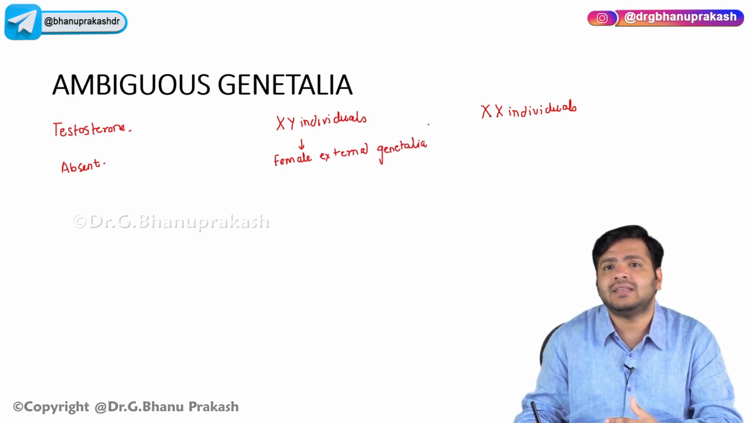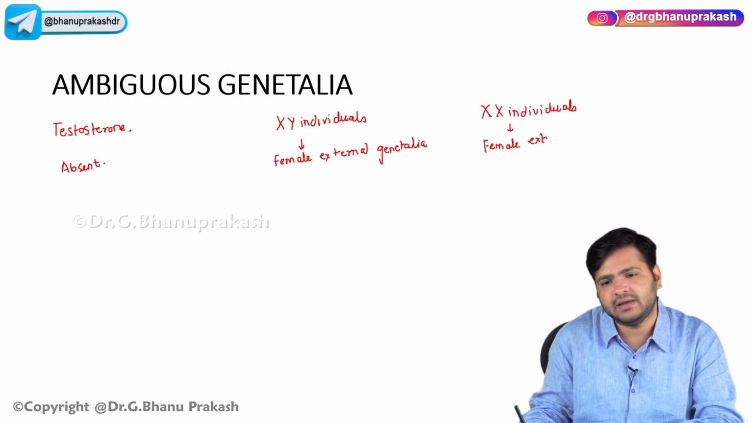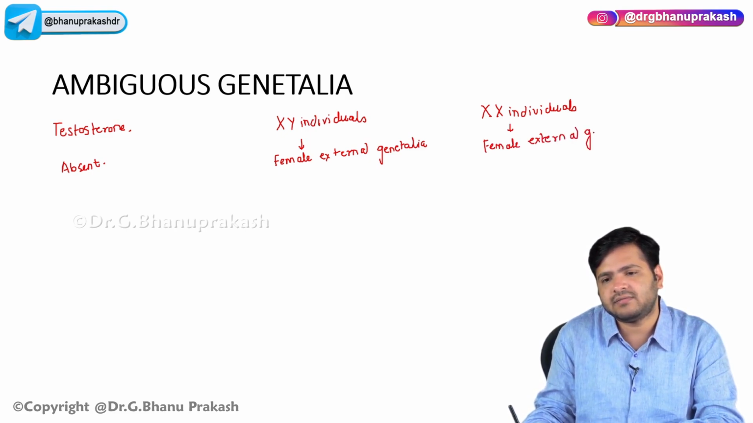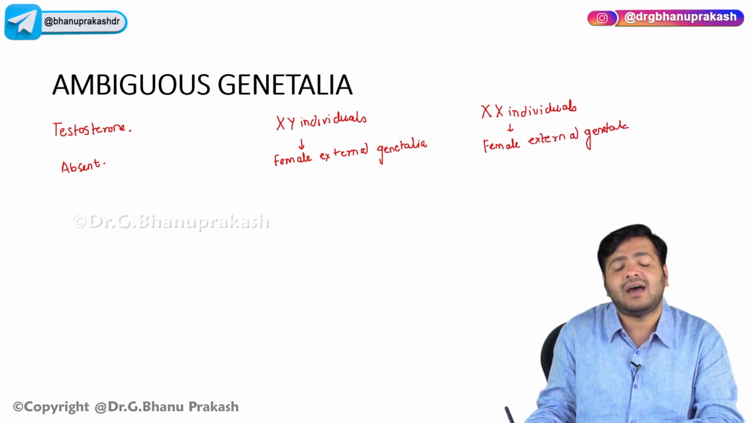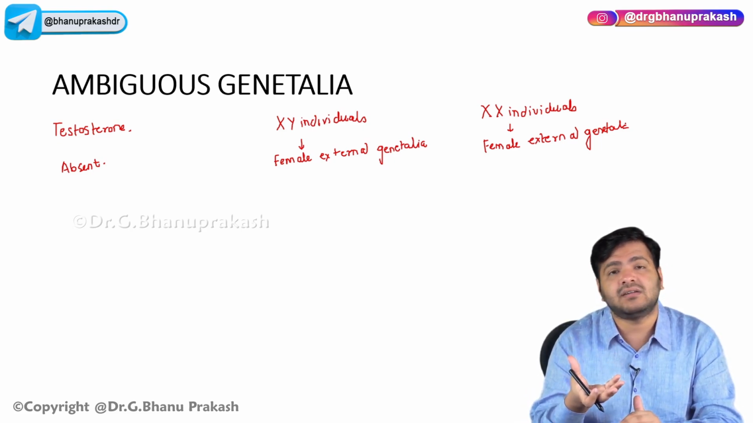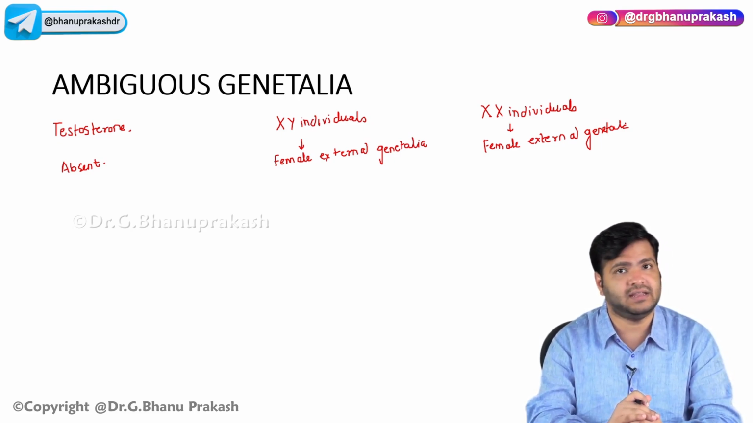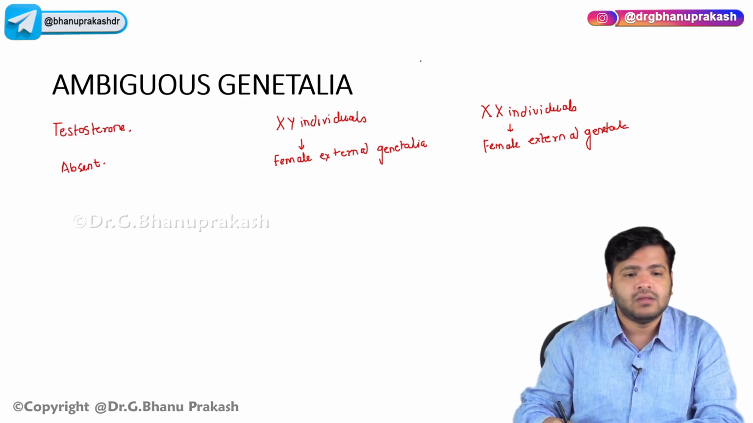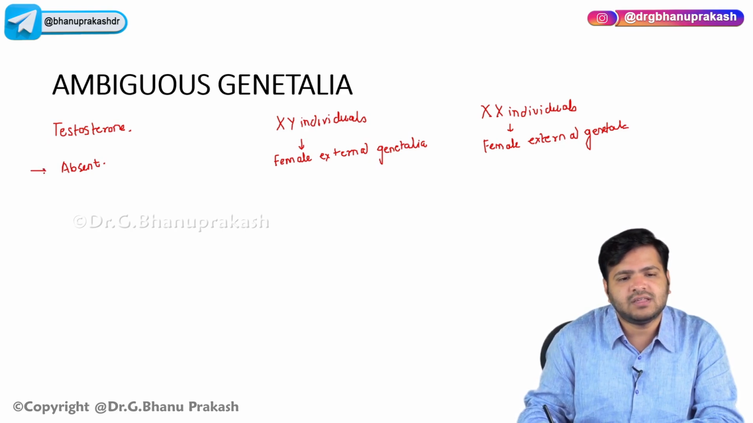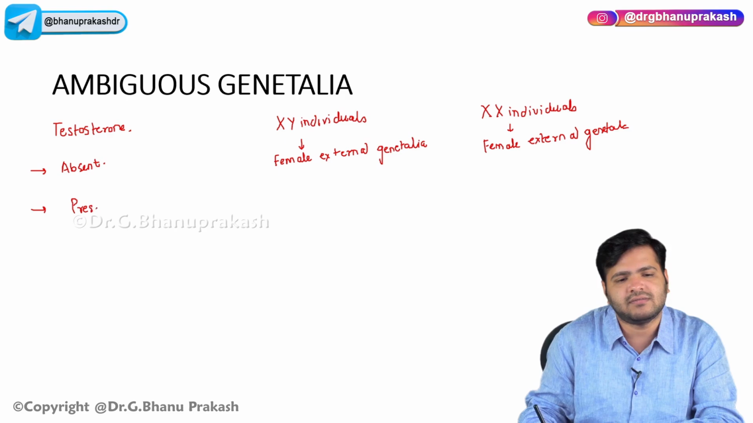In XX individuals, if the testosterone is absent, it will again lead to female external genitalia, right? Because I have already given you the concept: if testosterone is present, then male external genitalia will form. If it is absent, then it will be female external genitalia. Now, the second one: the testosterone could be absent, or the other condition is that it is present in normal levels.